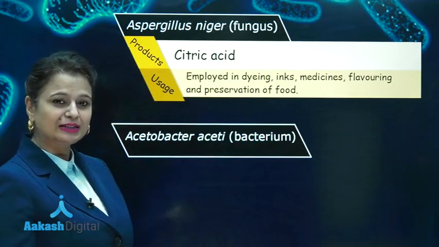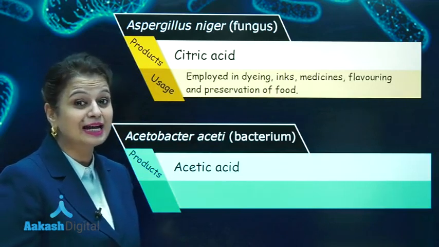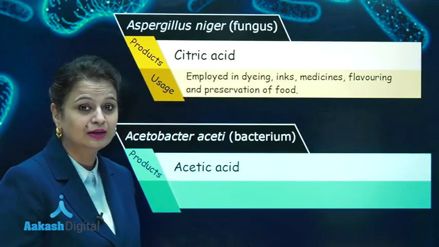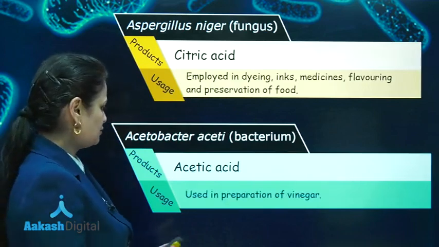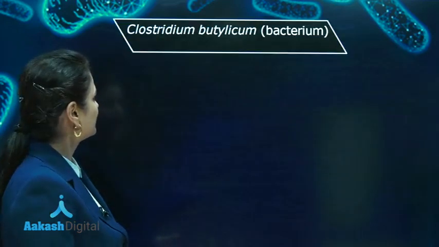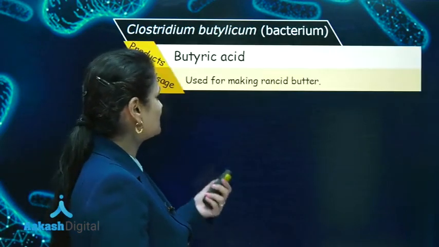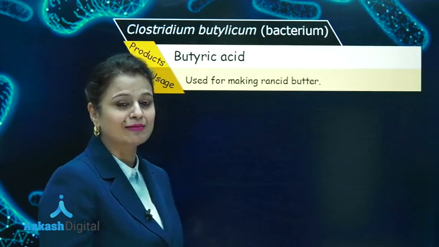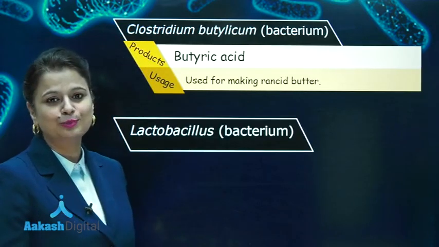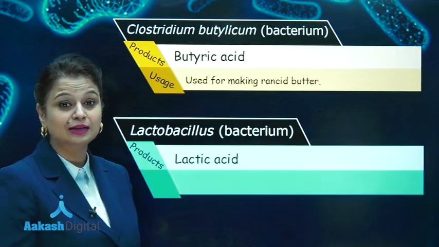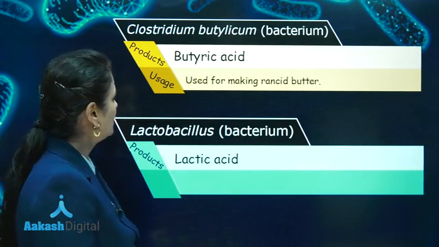Acetobacter aceti, this bacterium is used for the formation of acetic acid, and acetic acid is present in vinegar. Yes, 13% acetic acid is present in vinegar. So it is used for vinegar preparation. Clostridium botulicum, yes, it forms butyric acid and it is used for making rancid butter. And how can we forget Lactobacillus, which forms lactic acid, and this lactic acid is used for curd formation.